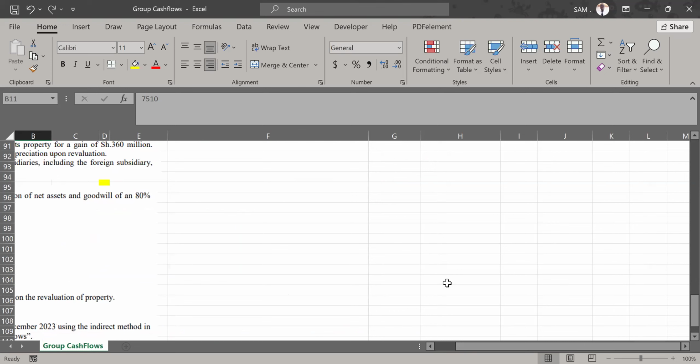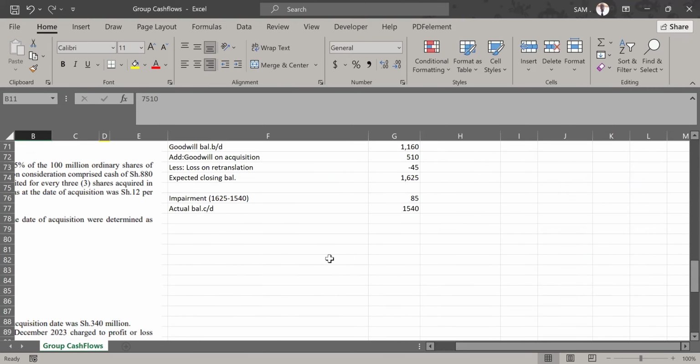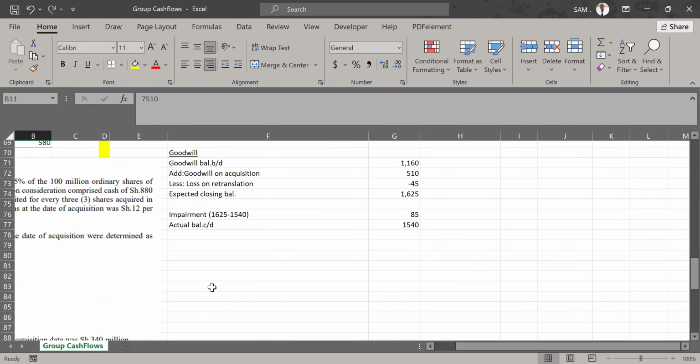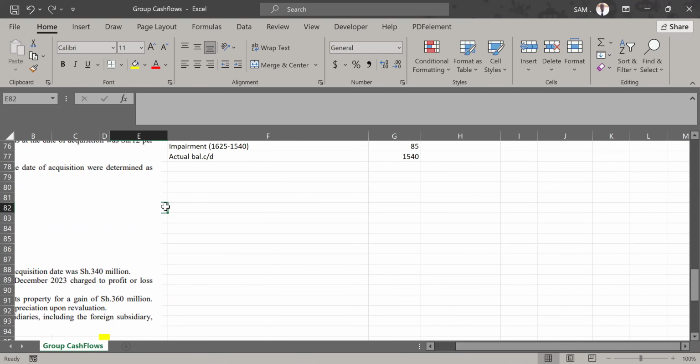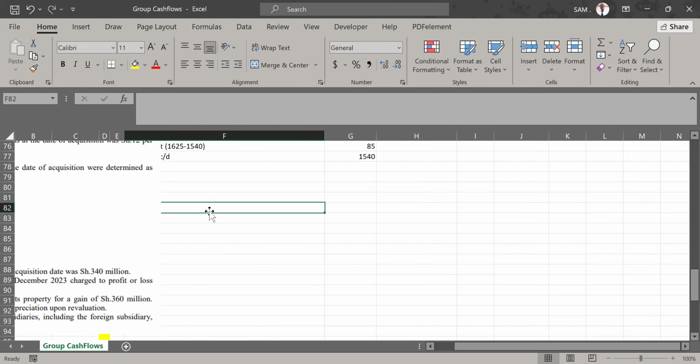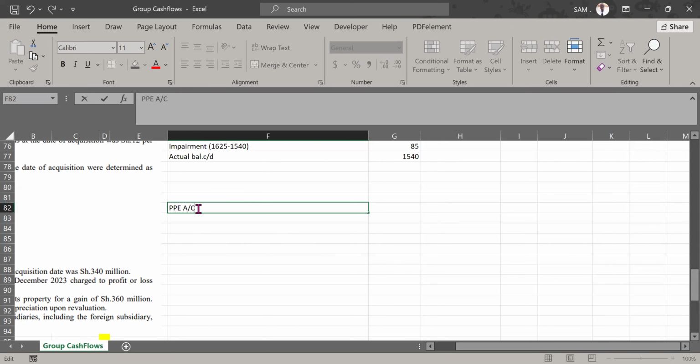How do we do that? We want to open that PPE account, but we can avoid opening a T account, or we can still go ahead and open it. I like going through this approach of avoiding a T account. Let me call this Working 2. Let me call it PPE account.